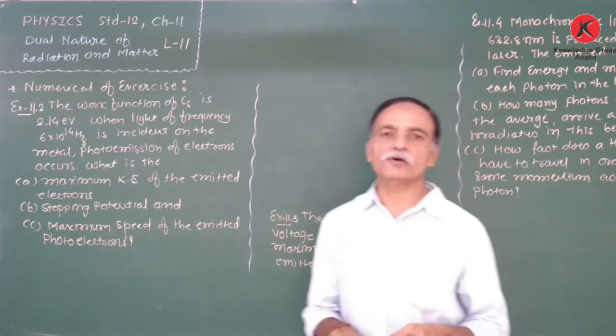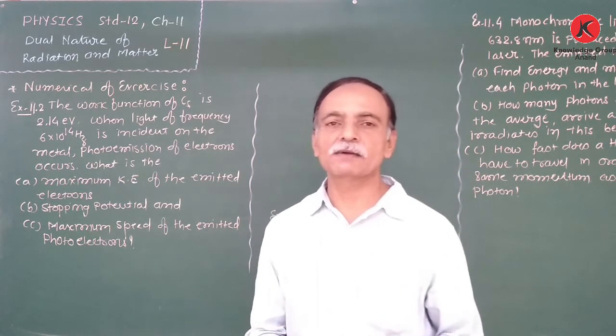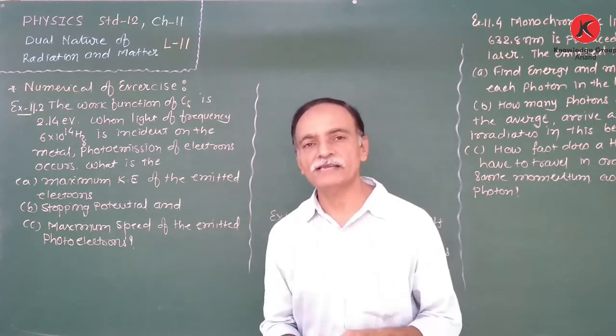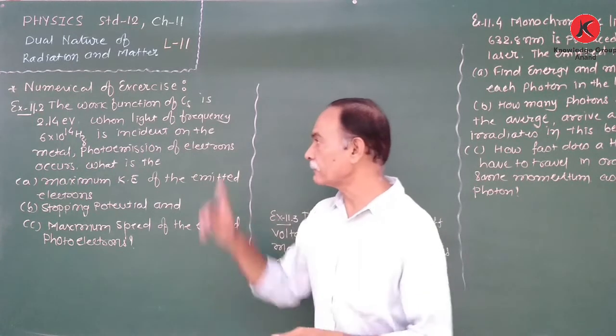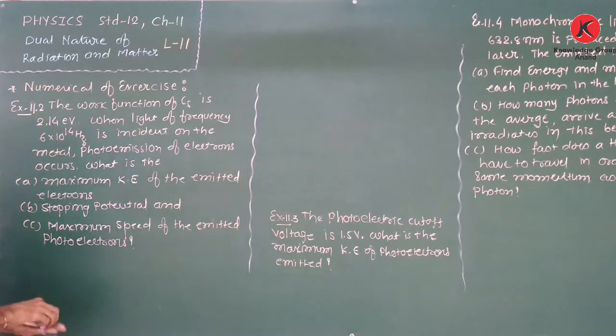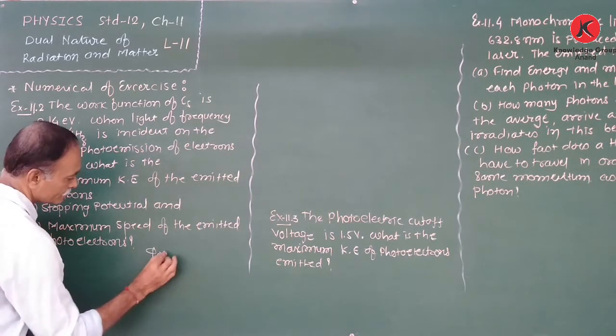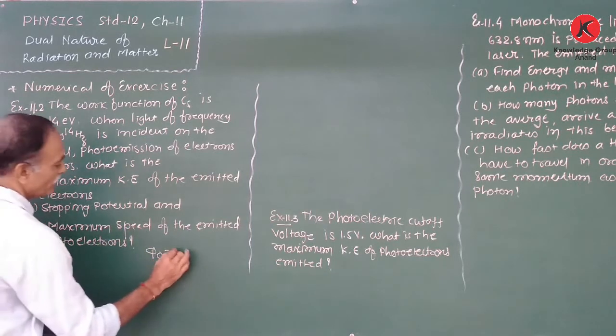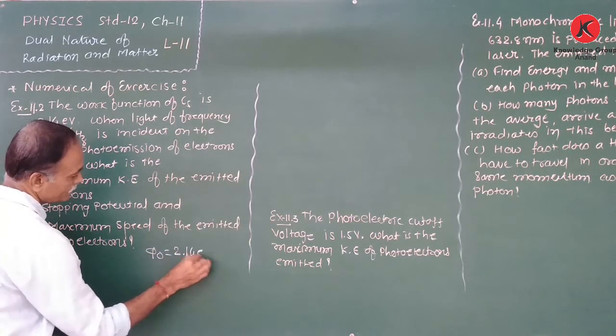Already we know from Einstein's equation, K maximum is equal to hf minus phi 0. The work function is given. First we note down the given quantities. The work function phi 0 is 2.14 electron volt.